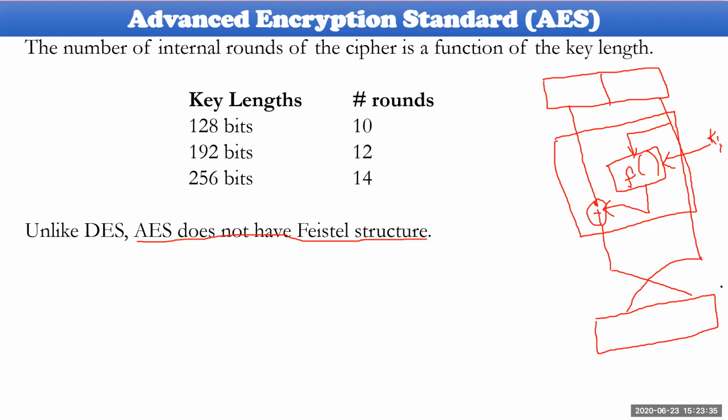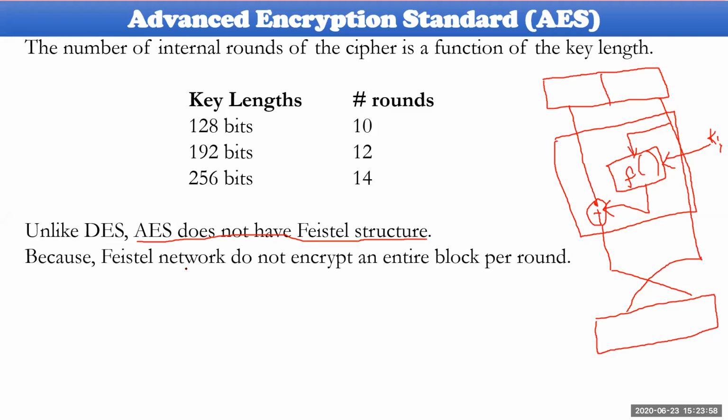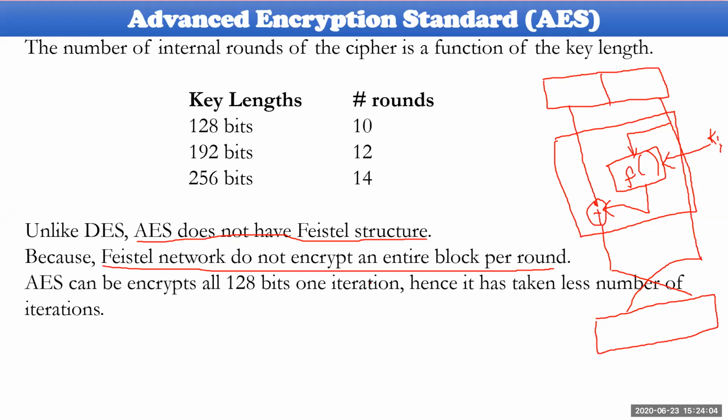Feistel structure is seen in such a way that 50% of the data gets scrambled here. So after 16 rounds, actually 8 rounds of scrambling have happened; 50% scrambling is considered here. The Feistel network could not do the entire block at a time; it does 50%, 50%, and so on.